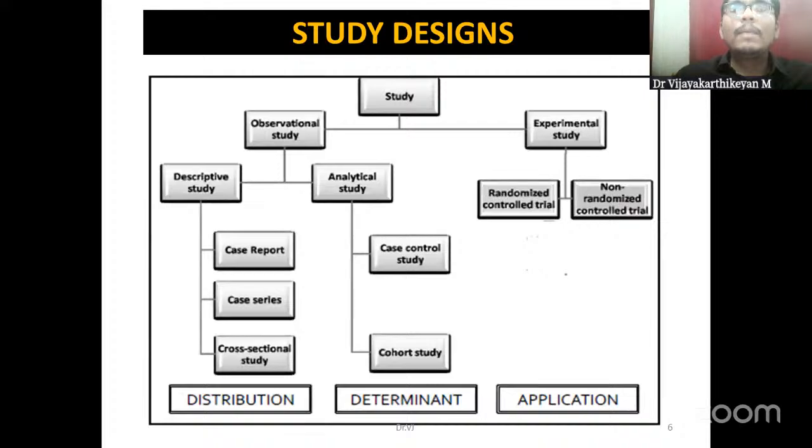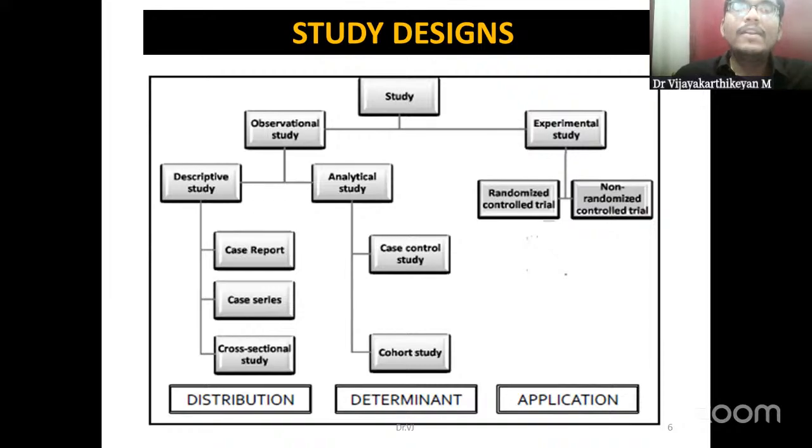So this is how the epidemiological study designs are classified. Broadly, they are divided into two: observational studies and experimental studies. What is an observational study? As the name indicates, we just observe what is going on. We are not going to intervene or make an active attempt to change the disease process. The exact opposite is experimental studies, where the investigator, the person who does the study, makes an active attempt to change the disease process by introducing an intervention.